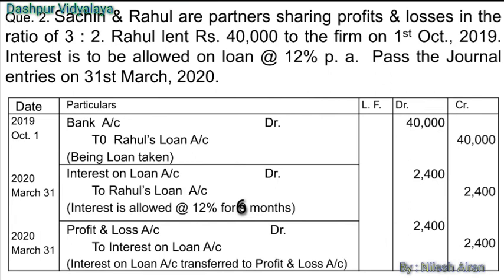Now the interest will be transferred to the profit and loss account. Profit and loss account debit to interest on loan account, 2400 rupees. Interest on loan transferred to the profit and loss account.